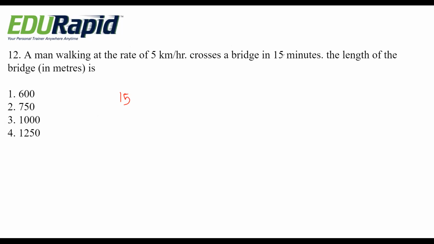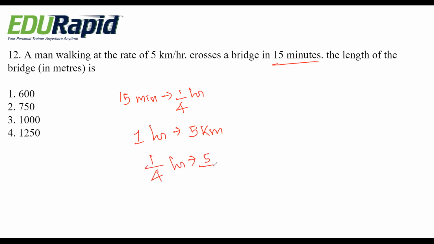Here, they're given 15 minutes. Okay, 15 minutes means 1/4 of the hour. Okay, for 1 hour it is 5 kilometer. For 1/4 hour, it becomes 5 by 4 kilometer.